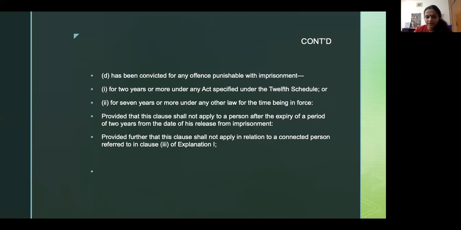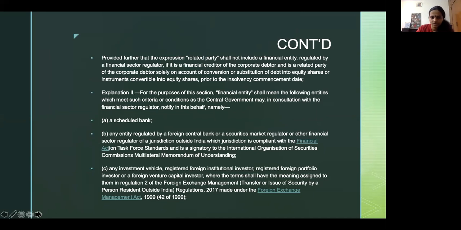Provided this clause shall not apply to a person after the expiry of a period of 2 years from the date of release of his imprisonment. So if 2 years after conviction, you want to apply, you can, to be a resolution applicant.